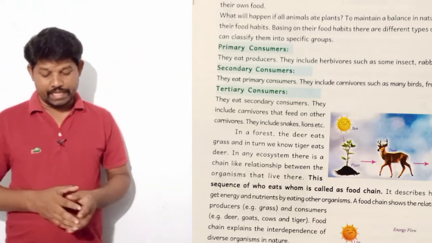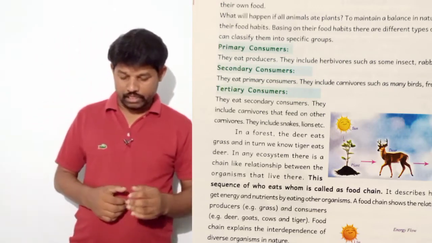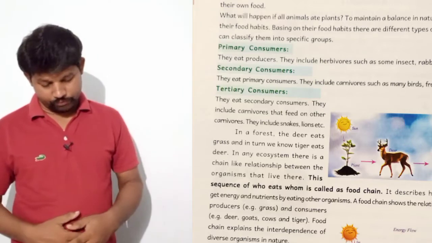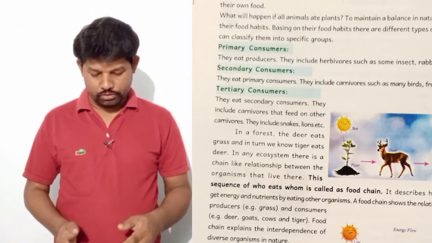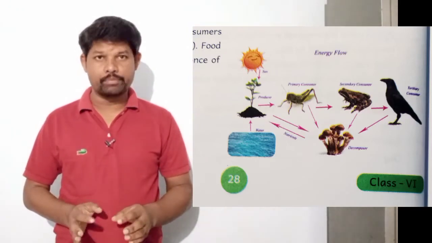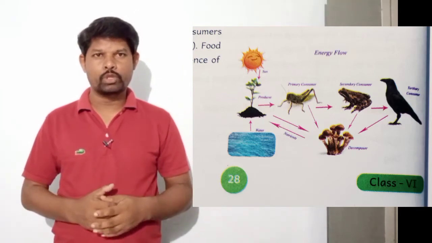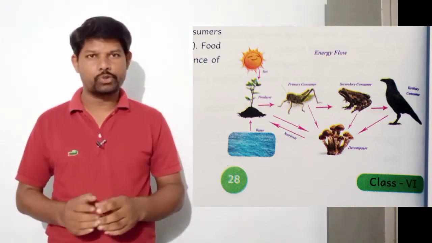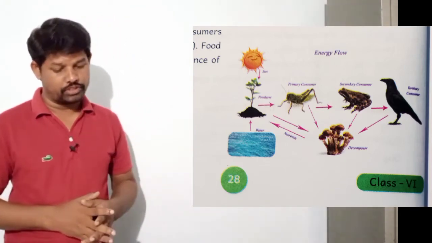Let us see energy flow in a food chain. How does the energy flow in a food chain? Let us see Activity 7. Here a figure is given, you can observe the figure. Observing the figure, we have to answer some questions. Carefully observe, here some animals are eating some other animals. We have to identify which animal is eating which animal and answer the following questions.